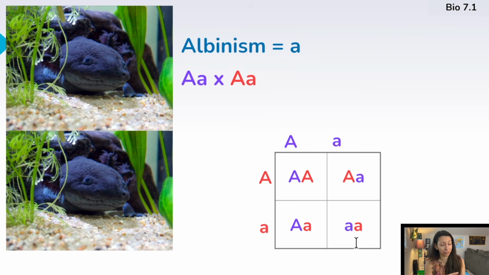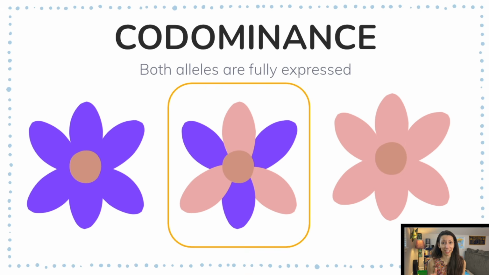All right, I have other videos on genetics if you want to check those out. I don't want to get too deep in the weeds here because we have some more vocab to do. All right, codominance is when, if we have two alleles, both of those alleles are going to be expressed. So here we would have a purple flower and a pink flower.